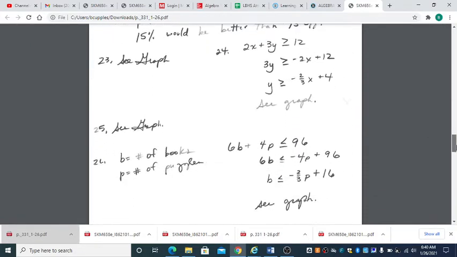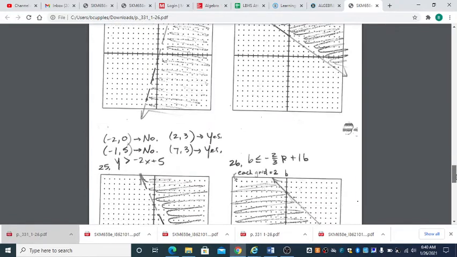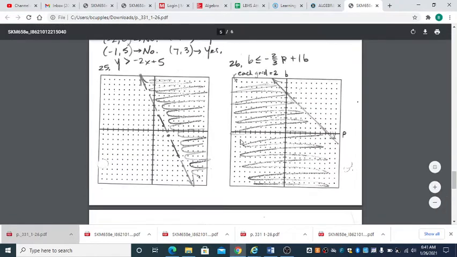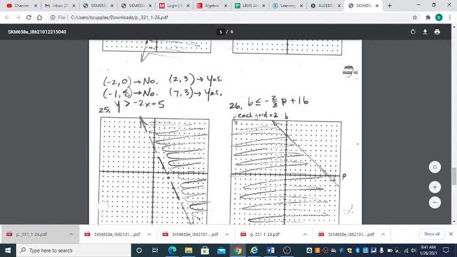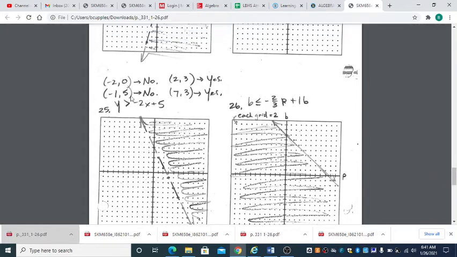Let's see here. I've got everything else planned out there. So there was this type of problem, which I'm thinking about putting on the test here, and that's this. Do these points, are they solutions to our inequality? And so when I look at (-2, 0), if my cursor is right there, that would mean that no, it's not a solution to the inequality because it's not in the shaded region.